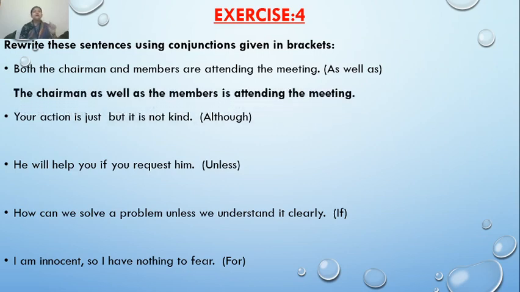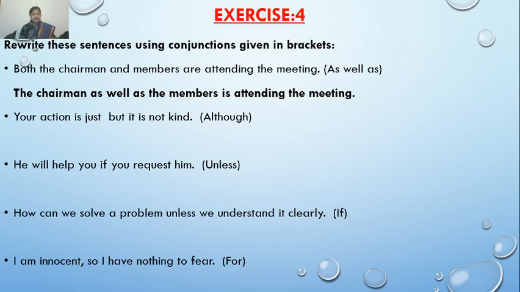So it will be the chairman as well as the members. Here the chairman and the members were joined with both and. Now I have joined both the words with as well as: the chairman as well as the members is attending the meeting.